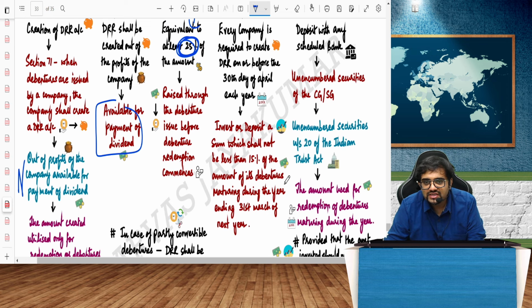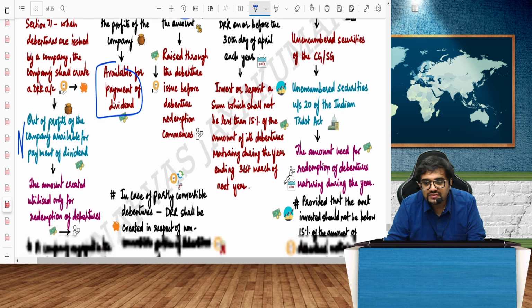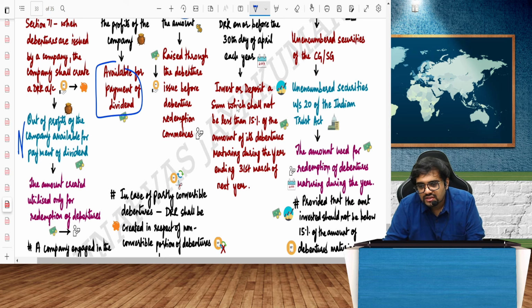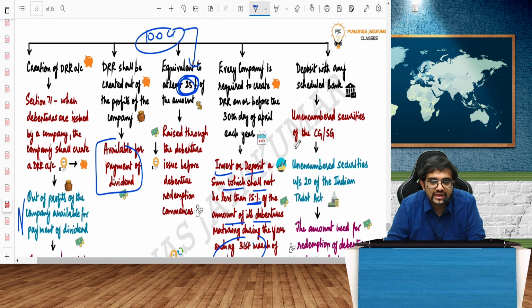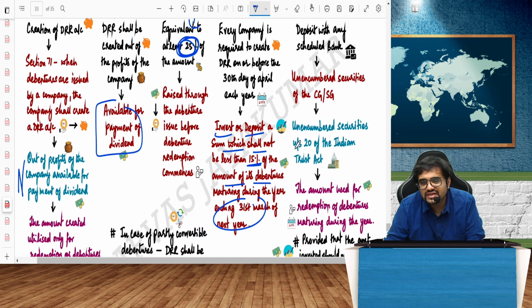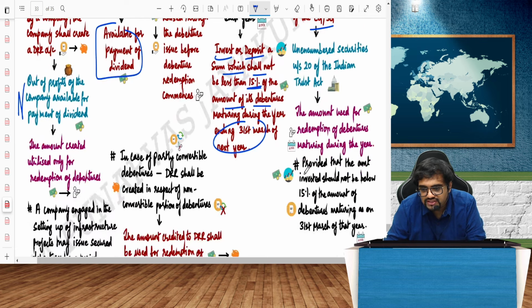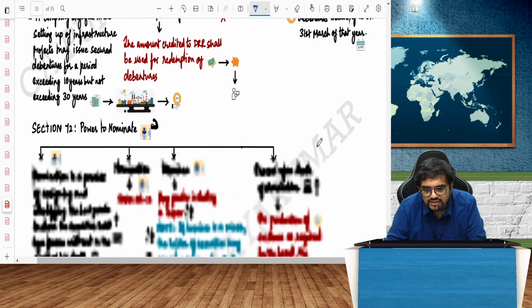Can I invest the amount in the DRR somewhere? Yes. Invest or deposit a sum which is not less than 15% of the amount of debentures. I have to keep investing at least how much? Shall not be less than 15%. So 15% of the amount I have to invest. Where will I invest? In unencumbered securities of the CG or SG. Basically, risk-free investments I can make. That's about it.